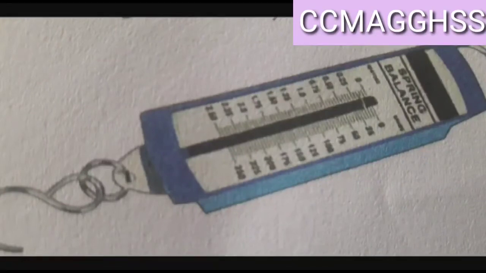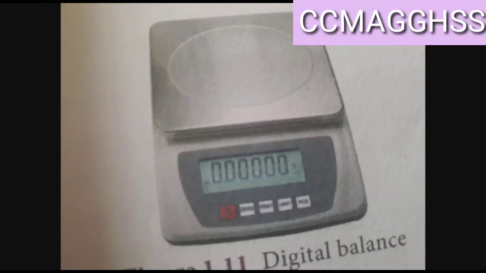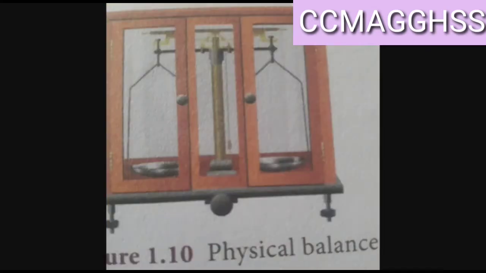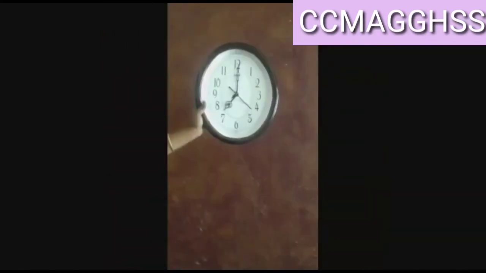I think now you are clear about mass, and the unit which is used to measure the mass is kilogram, gram, and milligram. Next, time is nothing but the interval between two instances or events. When you take time, you say that I take half an hour to go to school from my home to school. Here, time is calculated in seconds, minutes, hours, days.